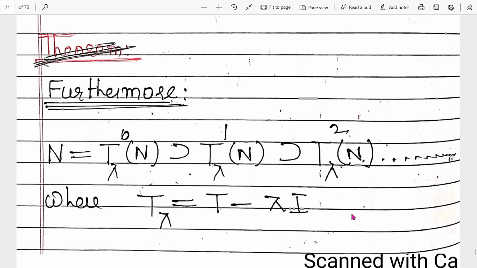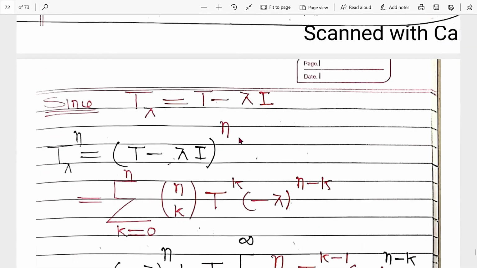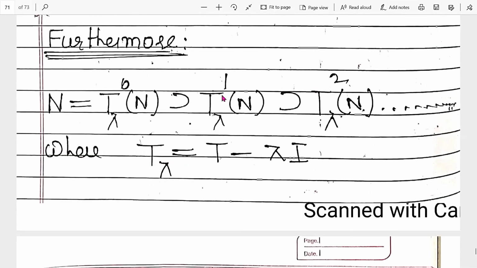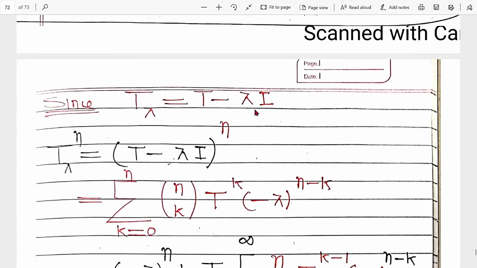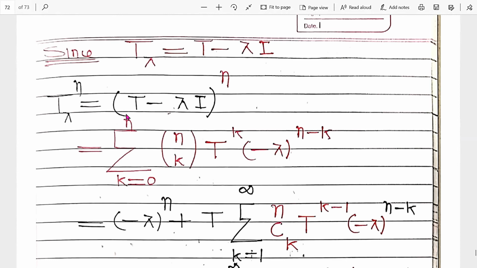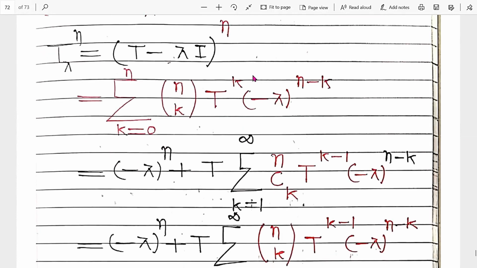Where T lambda, we know that. Clear? Now from this, our purpose is only to prove this result: the range of T lambda to the n plus 1 is a subset of the range of T lambda to the n, right? So T lambda, which is equal to T minus lambda I, raised to n. Now we use the binomial expansion, with x and y.